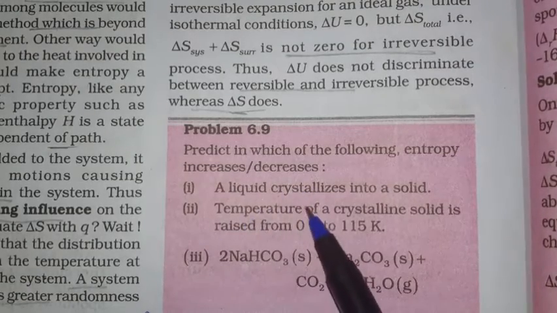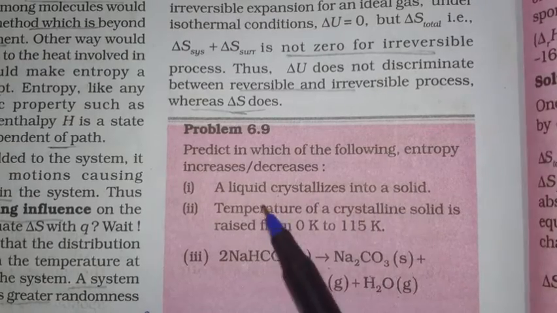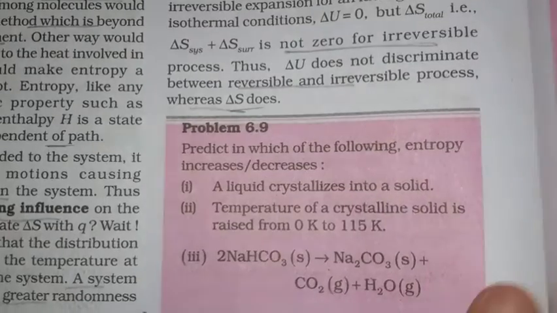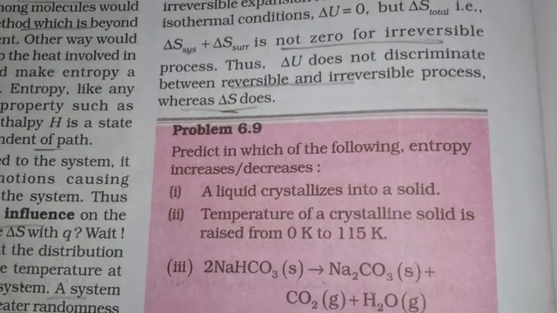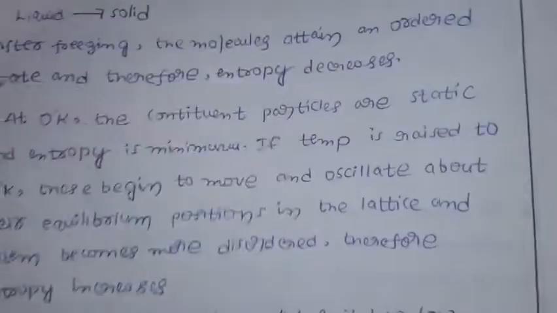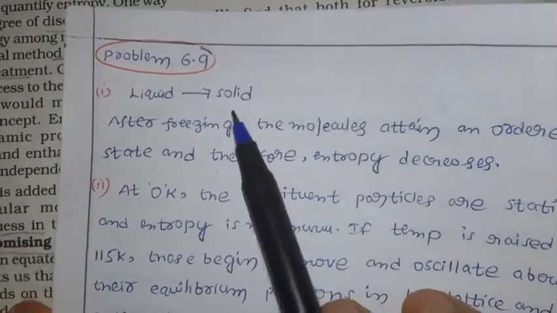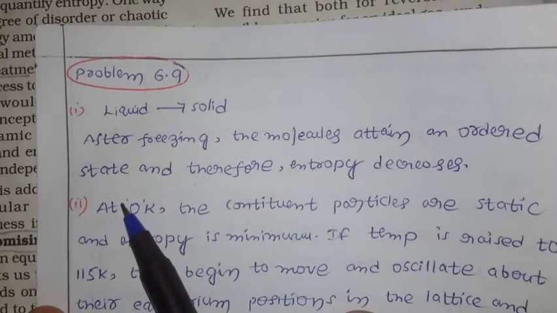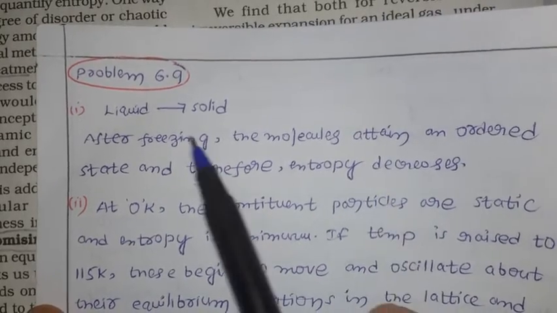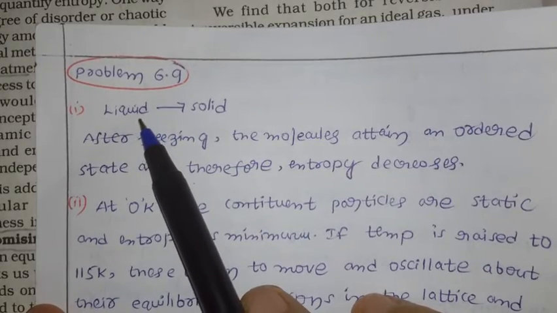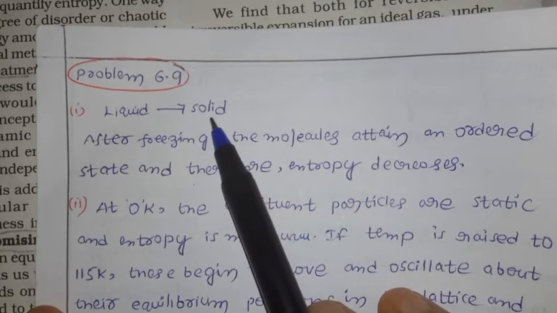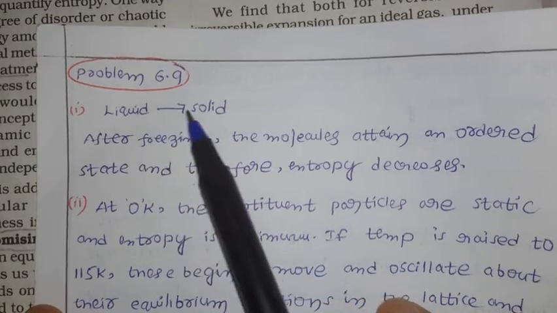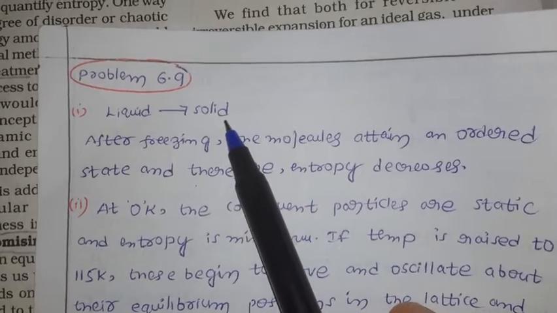First case: a liquid crystallizes into a solid. Already you know very well, liquid is converted into solid. So what happened here? Once liquid is converted into solid, there is a decrease in entropy. Why? Because after freezing, the molecules attain an ordered state and therefore entropy decreases. Randomness decreases, because solid has a more ordered arrangement compared to liquid. So entropy decreases for the first case.